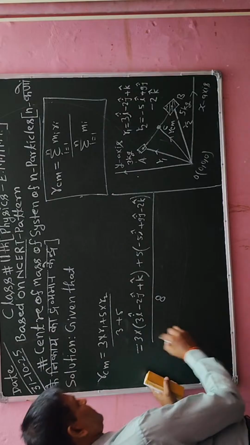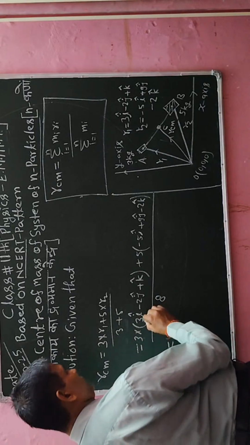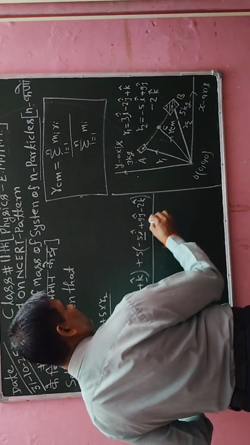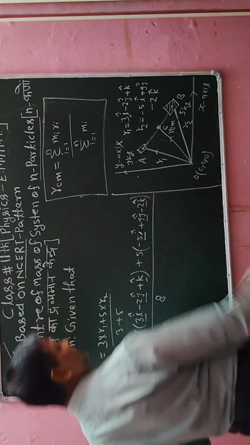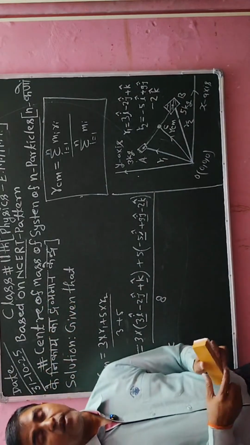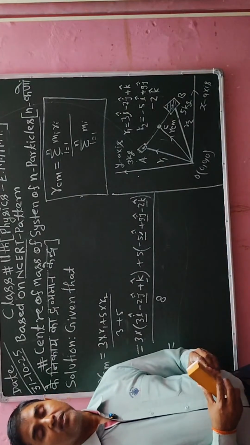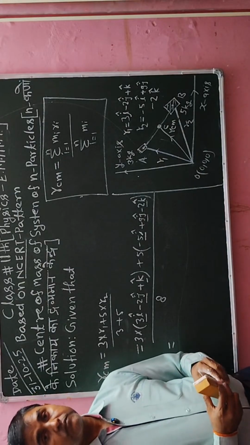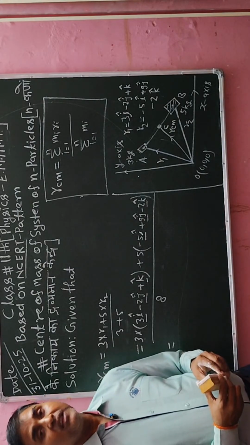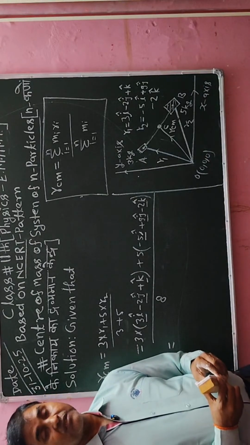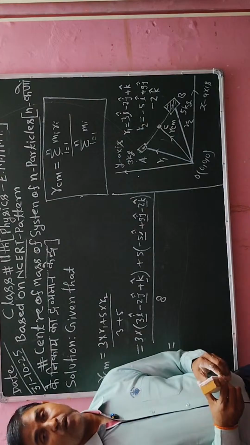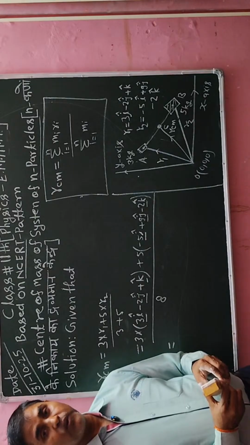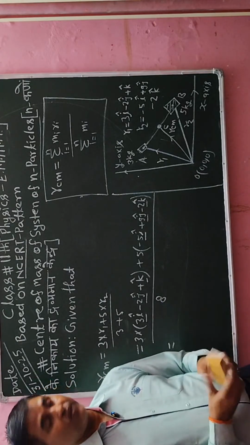Okay, now further this 3 is multiplied with this term and also with this term, and this 5 will be multiplied with this term and also with this term. So after multiplying I will add the corresponding coefficients, and then I will get the center of mass of the given particles in the form of a vector. Meaning the vector will have three components, that is x component, y component and z component. From there I can evaluate its value.